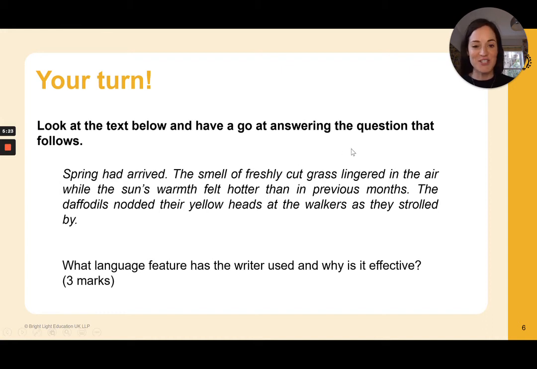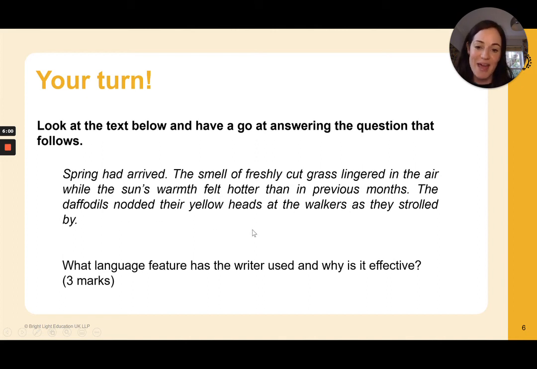Okay, hopefully you've all had a chance to have a look at this one. It says, "Spring had arrived. The smell of freshly cut grass lingered in the air while the sun's warmth felt hotter than in previous months. The daffodils nodded their yellow heads at the walkers as they strolled by." The question, what language feature has the writer used and why is it effective? There might be other types of language feature the author has used. You could pick out one, and that one feature could be that lovely personification that we've got in that penultimate line. The daffodils nodded their yellow heads at the walkers as they strolled by.